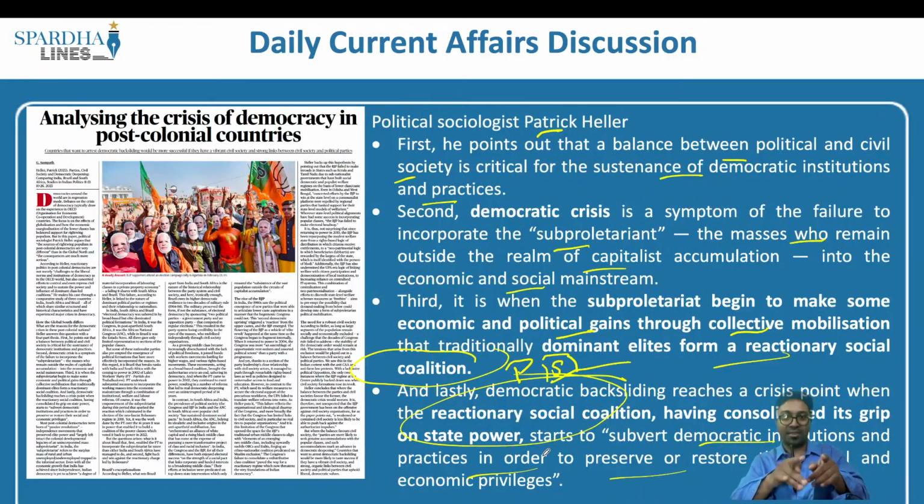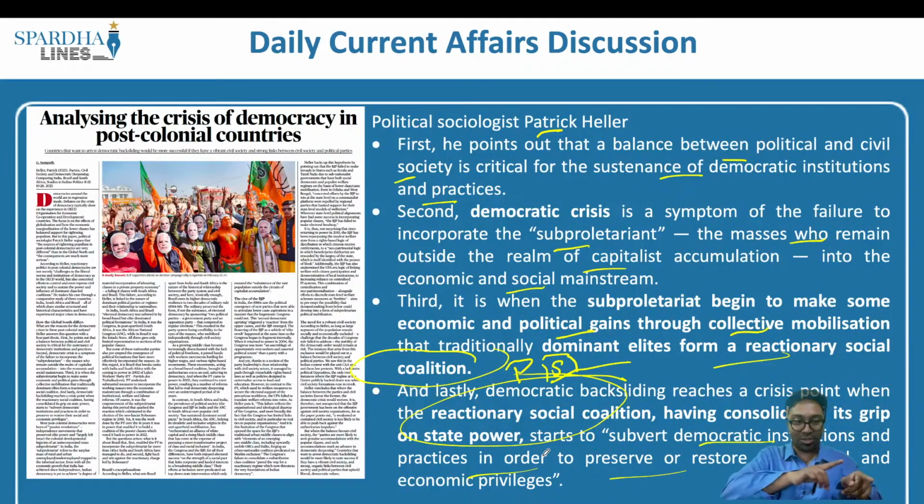So the author in this particular case goes on to say that if this mobilization or this crowd or the civil society is not able to keep a check on the political elite, the political parties will dominate the people. They would not be able to make sure that their rights are intact. They will not be able to safeguard their rights as well. But at the same time, if this mobilization, if these sections of the people are able to question the political elite, in that case, the political elite will also listen to them.